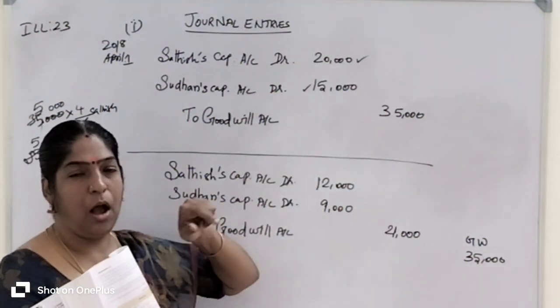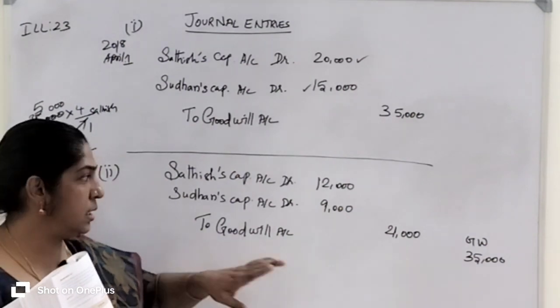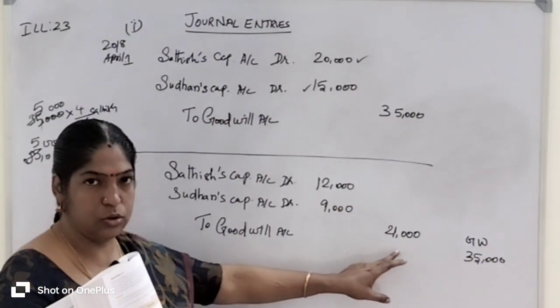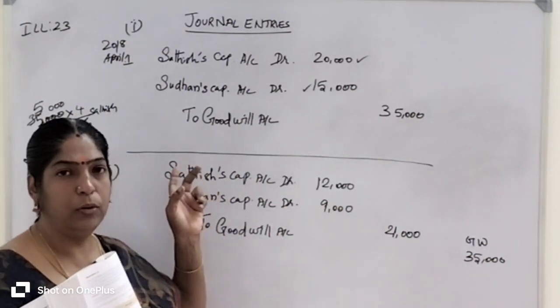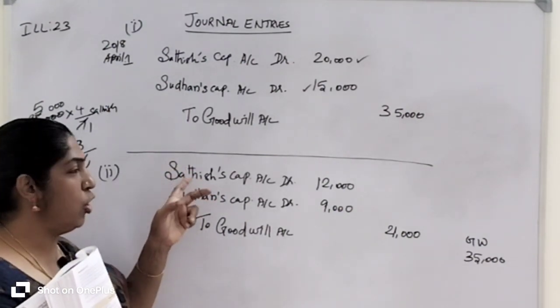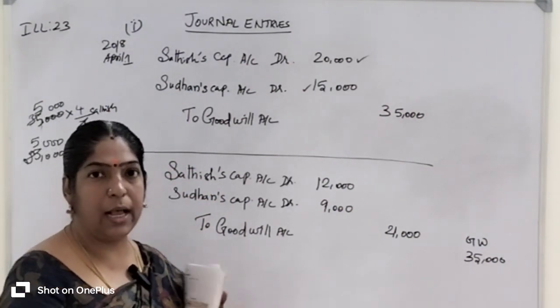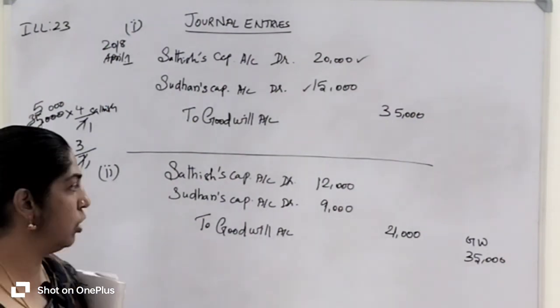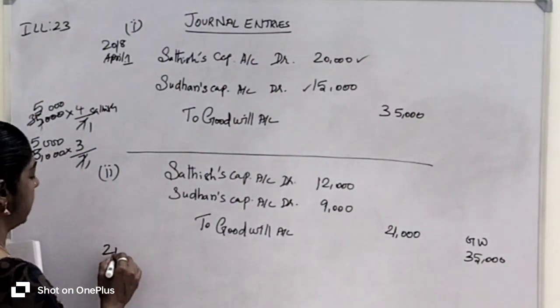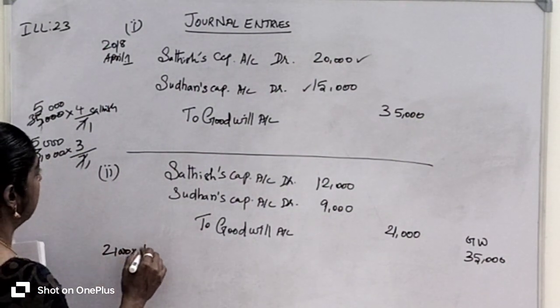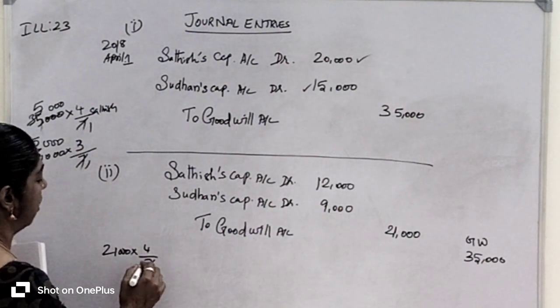How can you pass the journal entry? The same way. This 21,000 value of goodwill you are going to distribute to the old partners' capital accounts as per their sacrificing ratio. So 21,000 rupees into 4 by 7.